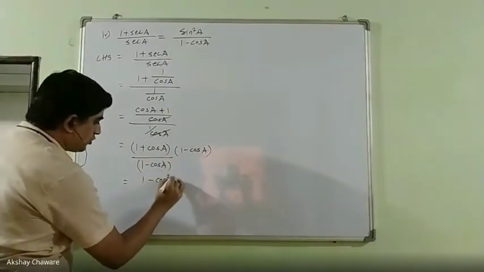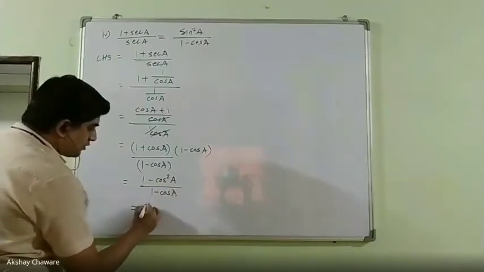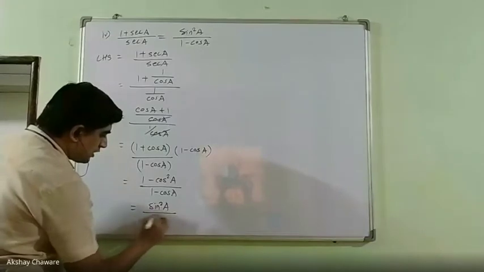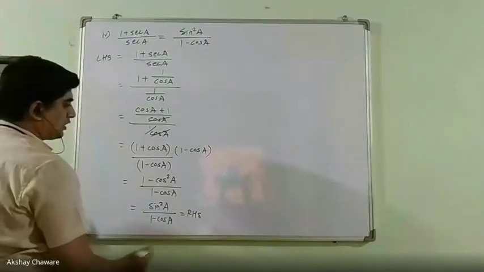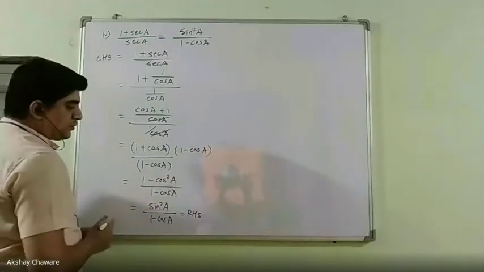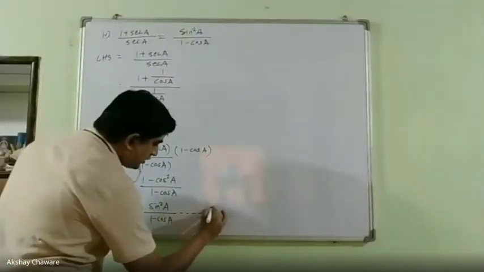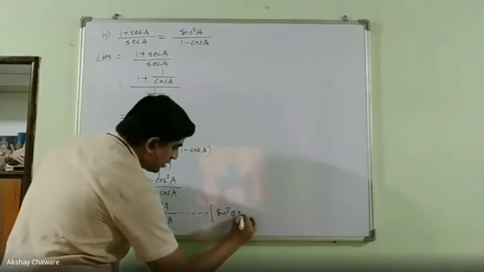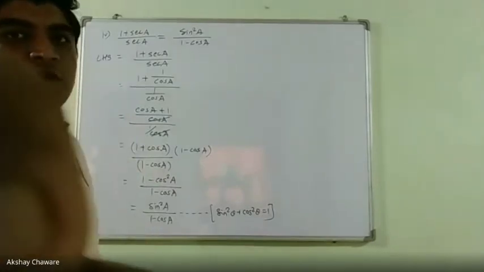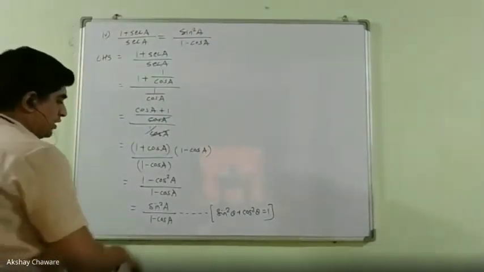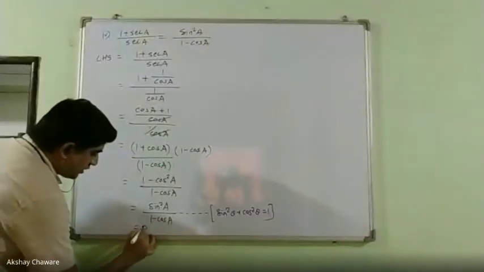So 1 minus cos square A upon 1 minus cos A. Now 1 minus cos square A is nothing but what? Sin square A upon 1 minus cos A, and that is nothing but your RHS. Now a plus b, a minus b is nothing but 1 minus cos A. According to the identity, here we have to write the reason that sin square theta plus cos square theta is equal to 1. So sin square A upon 1 minus cos A, and that is nothing but your final RHS.